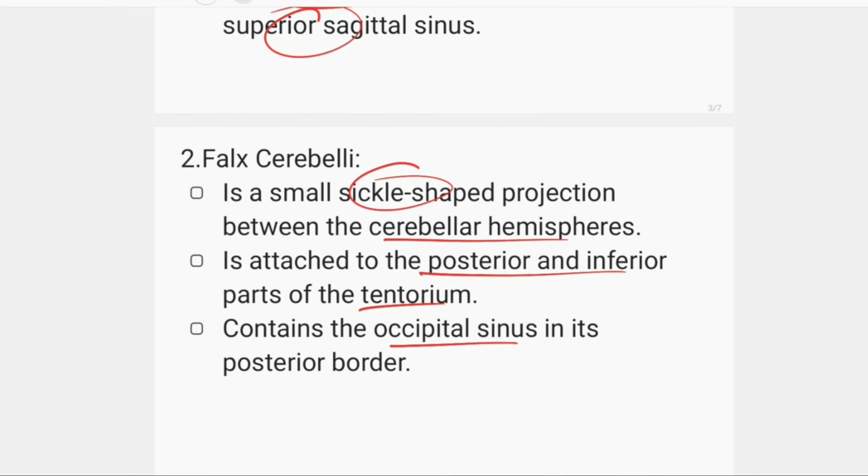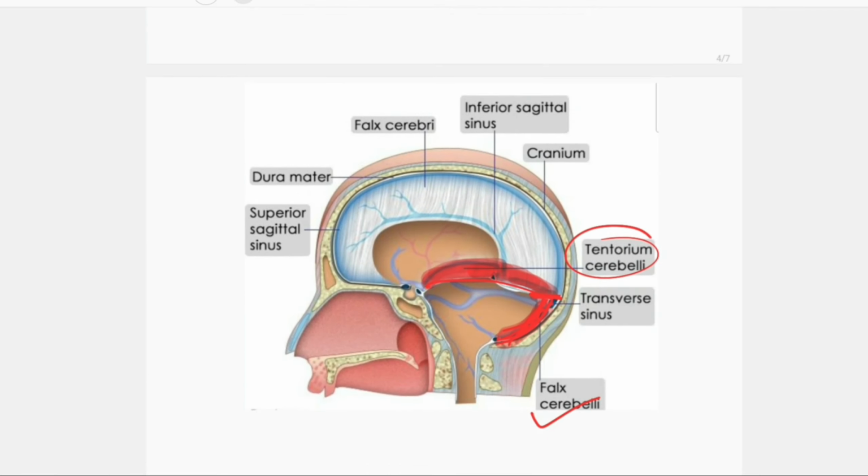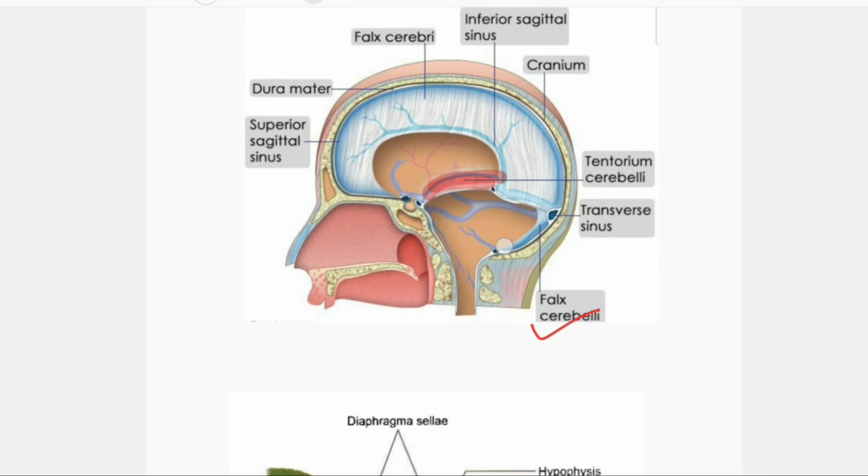Then it contains the occipital sinus in its posterior border. This is the occipital sinus that is contained in the falx cerebelli.